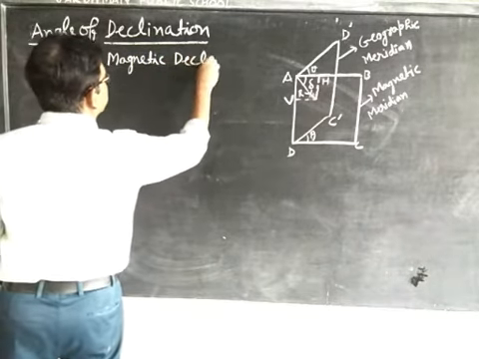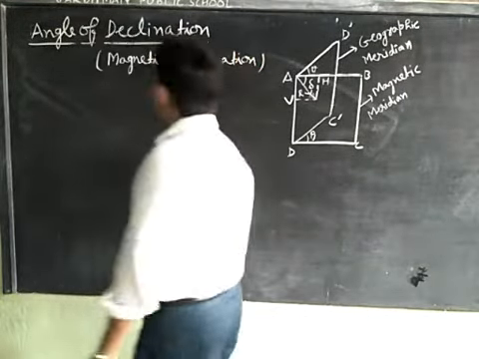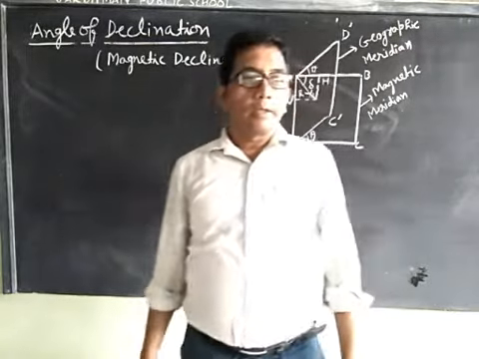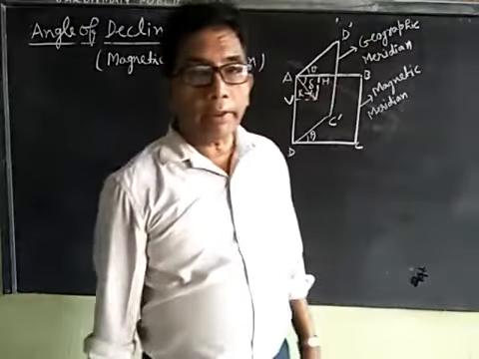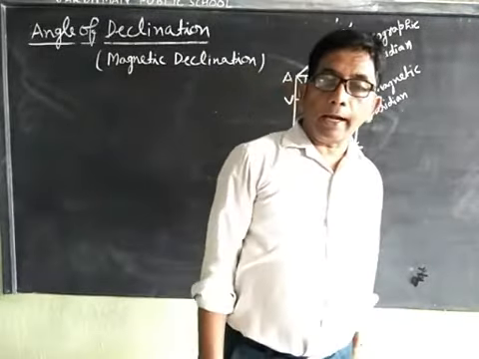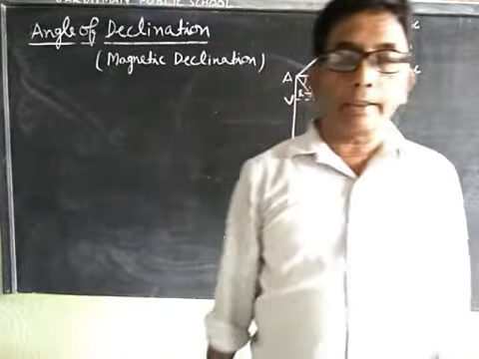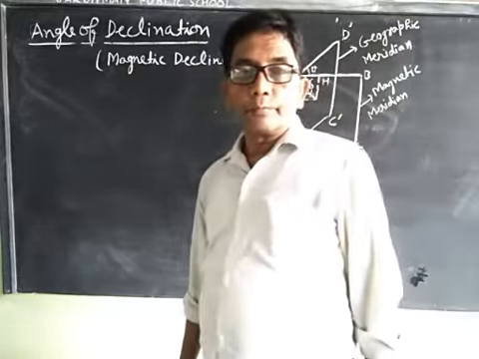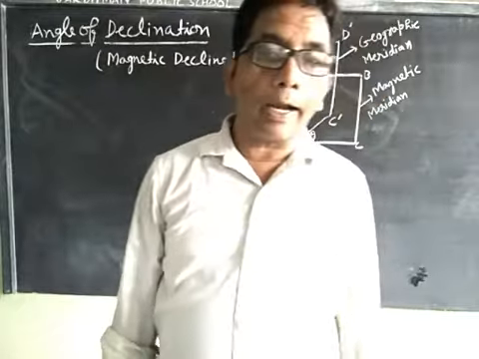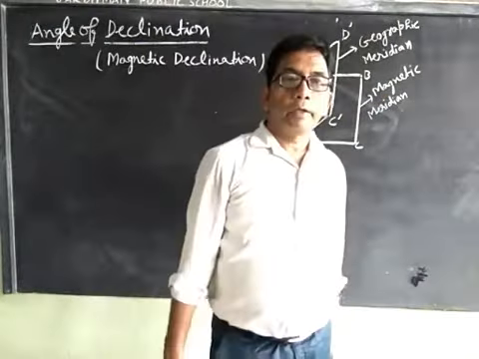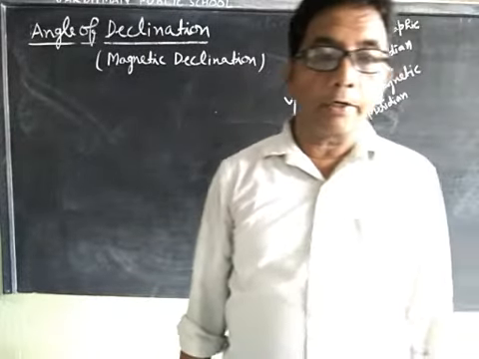The acute angle between the magnetic meridian and the geographic meridian is called the angle of declination at that point.